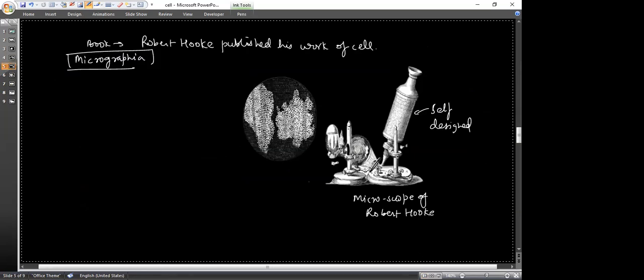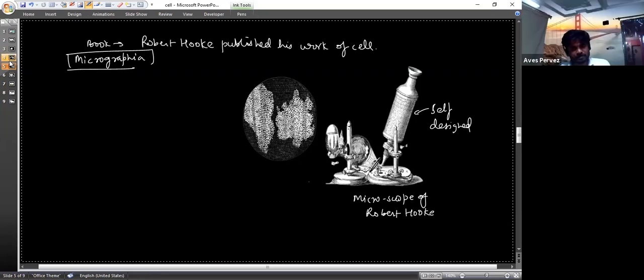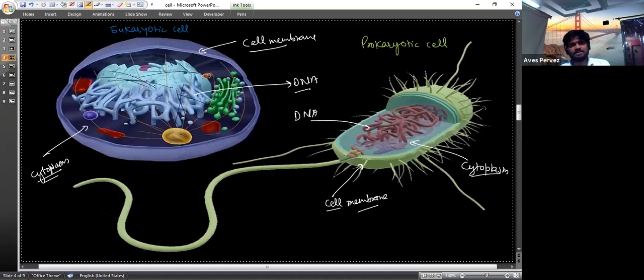So what is the difference between prokaryotic and eukaryotic cells? Actually, the prokaryotic cells are the simple cells. They do not have cell membrane bonded organelles. We will discuss this in the next class in detail. Actually, today is the first class, so all the time goes in the introductions. Okay, so actually there are so many differences.